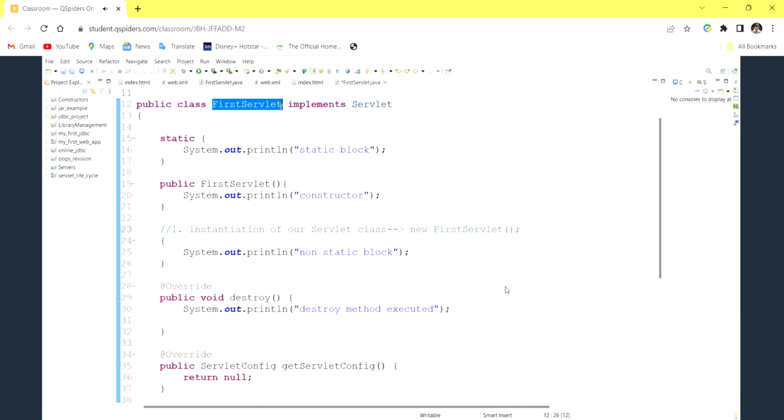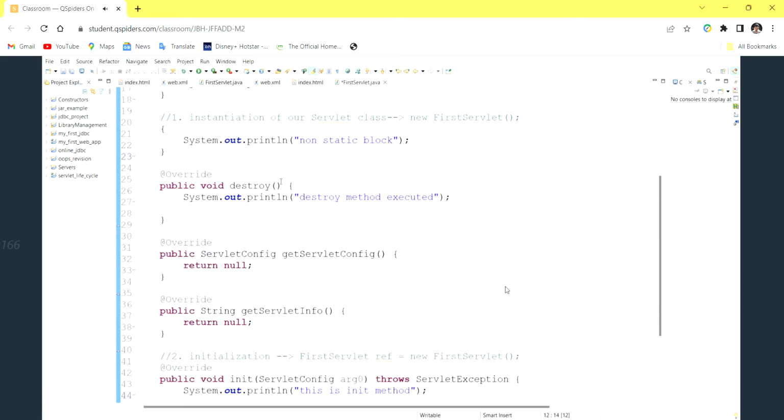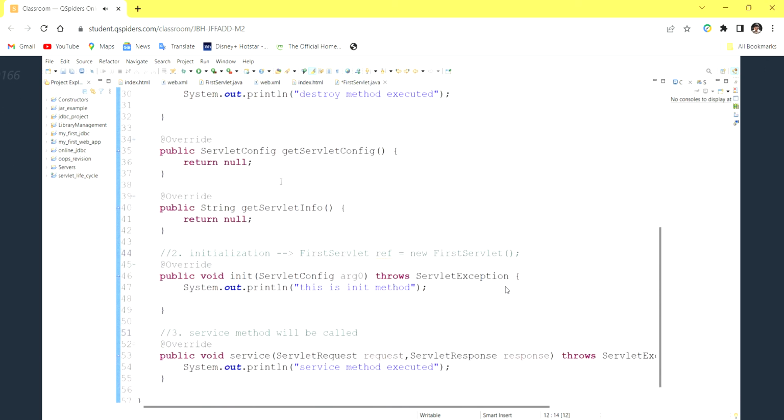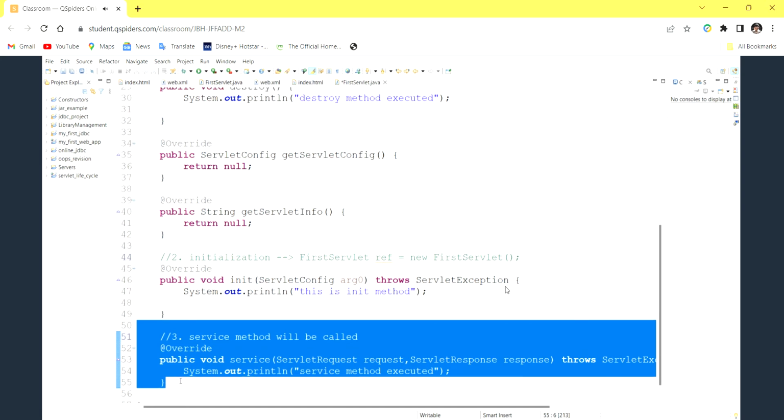Now what we have to do is destroy that, or else memory storage will be full. We have to remove it from memory. After the service method calls, we are going to stop our server.